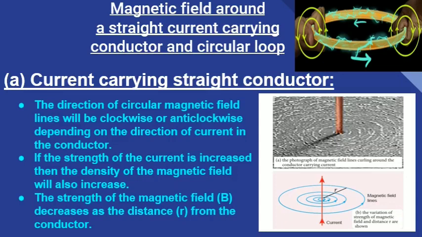So when the current is moving downward, the magnetic lines of force will be in clockwise direction. If the strength of the current is increased, then the density of the magnetic field will also increase. The strength of the magnetic field decreases as the distance from the conductor increases.